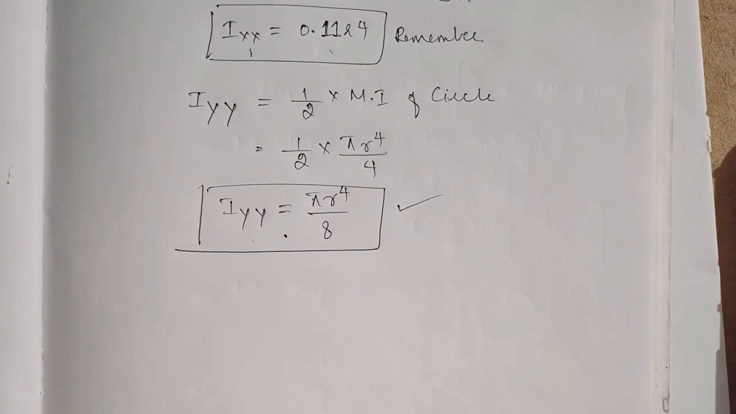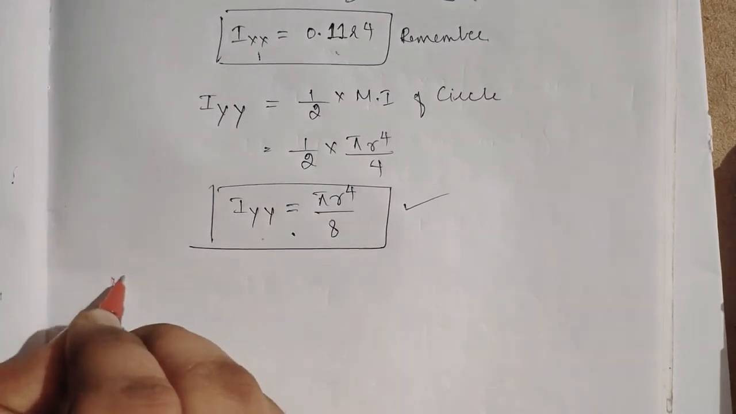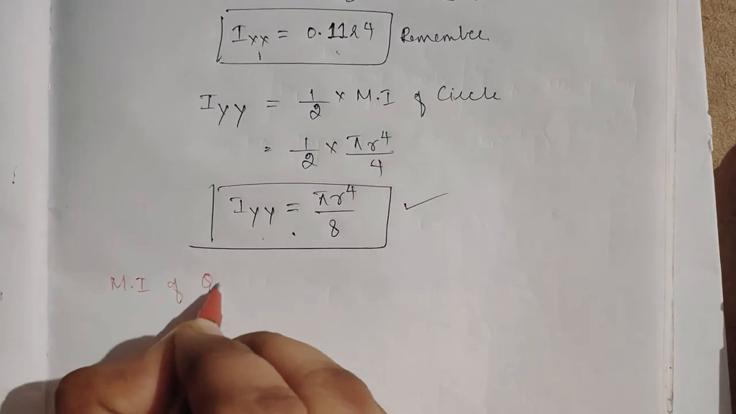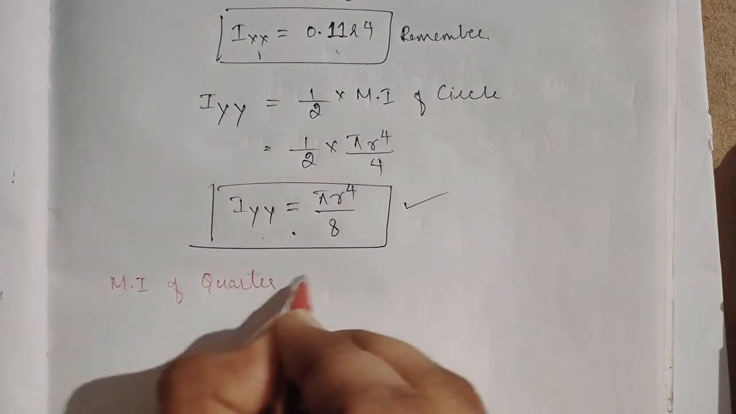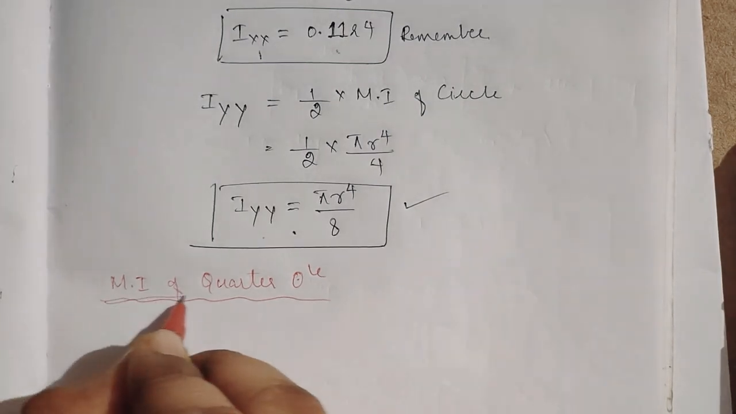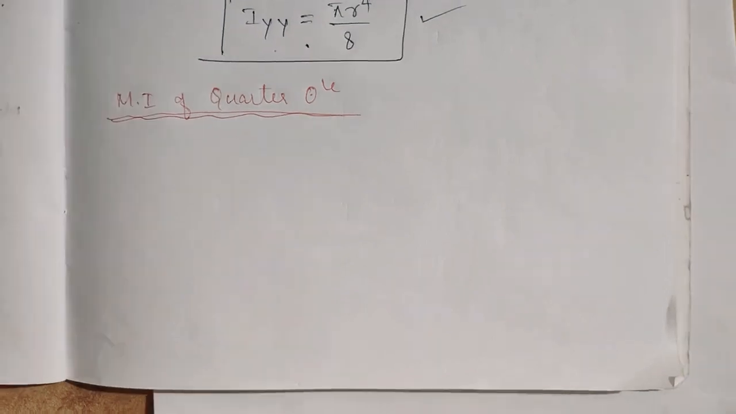Okay, so this was about how to find the moment of inertia of rectangle, circle, triangle and also semicircle. So what is remaining? I'll directly give the formula for the moment of inertia of the quarter circle. So what is a quarter circle? One fourth of the circle. You can directly get the answer.